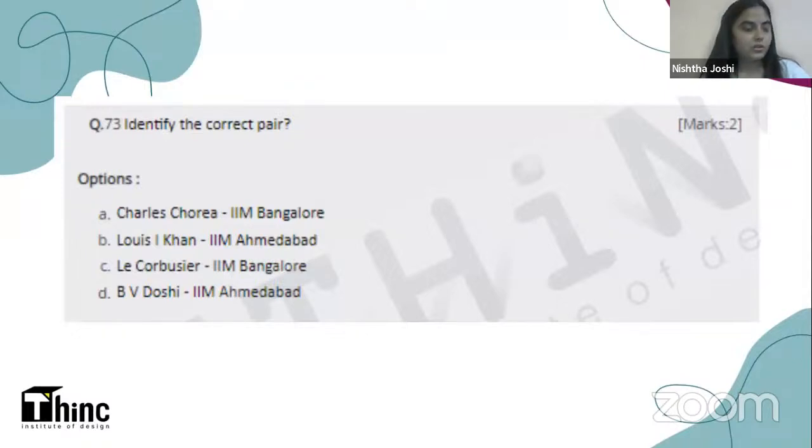Now, next question. You have to identify the correct pair for me here. I know that this is again a very different kind of question as compared to all the questions that we have previously discussed, because as I already told you, all the questions are not of the same type or even of the same format. The format also keeps on changing from question to question, especially in Nata. They try to give you a variety of questions to confuse you.